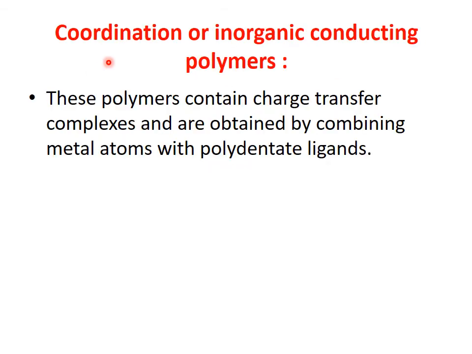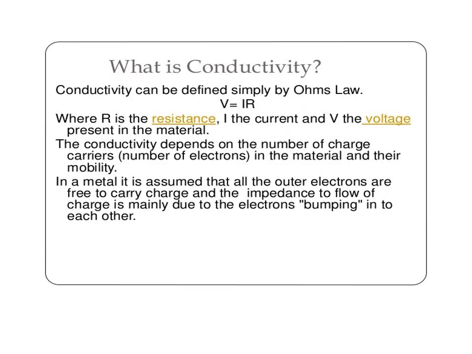Now the third type of conducting polymer, that is the coordination or inorganic conducting polymer. This type of polymer is formed by charge transfer complexes and it is obtained by combining the metal atom with polydentate ligands. So for example, in the center we have the metal atom and in the surrounding we have, for example, a hexadentate ligand like EDTA. So this type of polymer is known as the coordination conducting polymer.